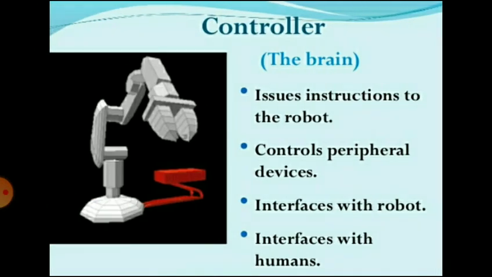The next part is the controller. It is the brain of the robot and is based on a computer. Its major functions are to store, sequence, and position the data in memory, and to initiate, stop, and control motions of the manipulator as per instructions given. The controller has two components, the hardware and software.